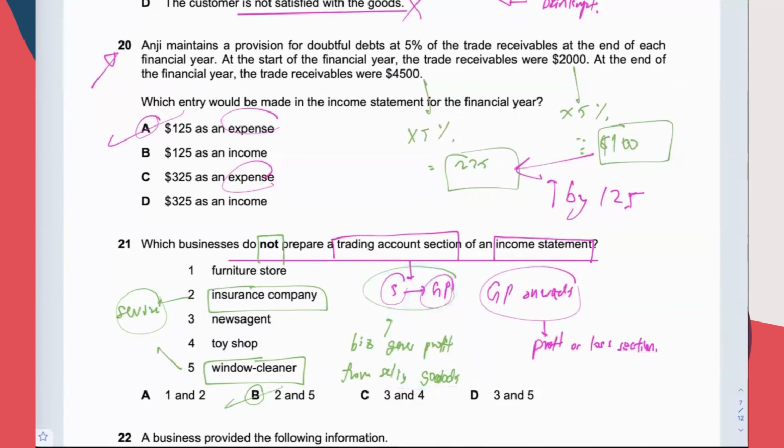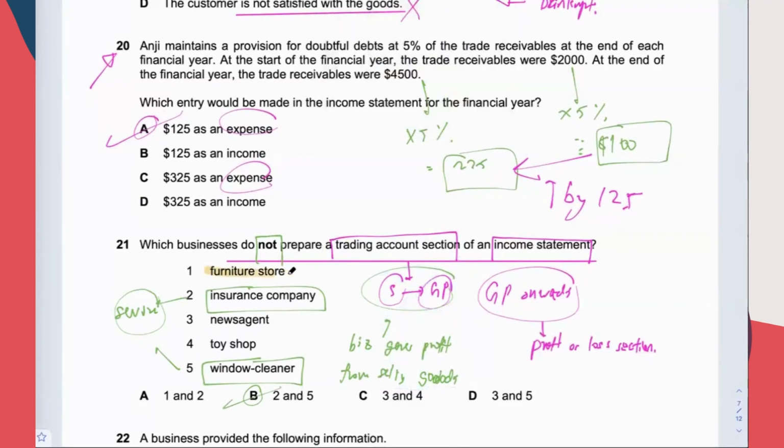Let's talk about the rest of the options here. Furniture store, do they have goods? Yes, furniture is the goods. Goods are the things that you can see and touch. News agent means a newspaper seller or magazine seller. So the newspapers and the magazines are the goods. Toy shop, the toys are the goods. So B is the answer.